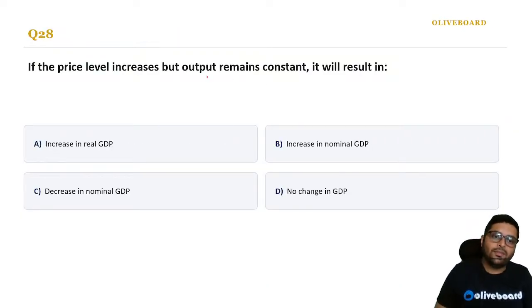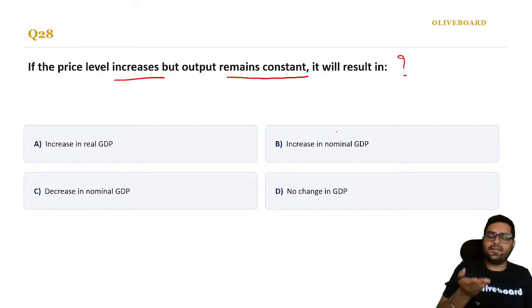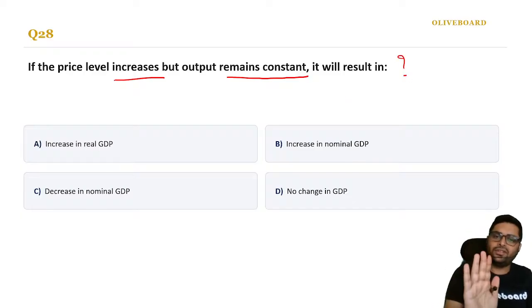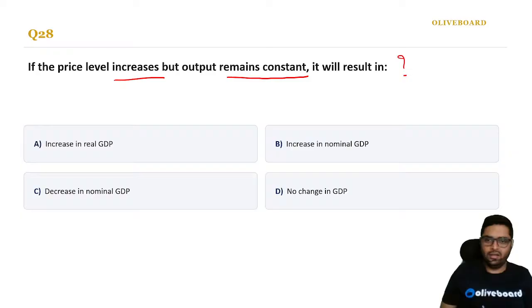Next, if the price level increases but output remains constant, it will result in, so price level is rising, but the output is same. 100 apples means 100 only coming. But apples ka price is increasing from 50 to 100, 100 to 150. What it will result in? In real GDP, will the real GDP increase? Did the apples increase? No, only the prices increased.